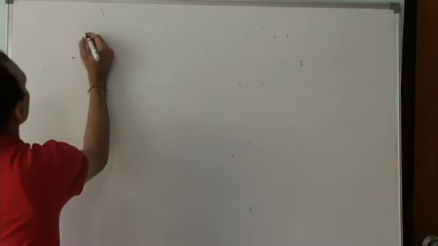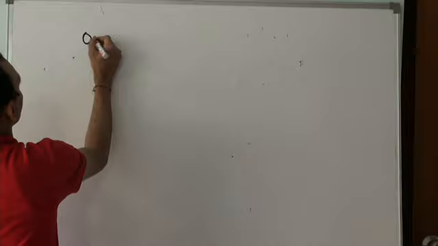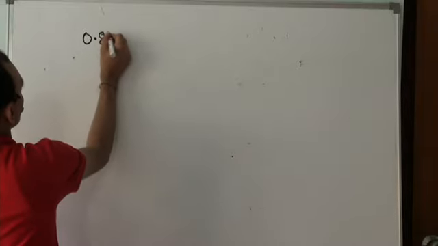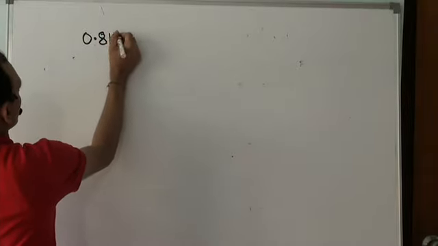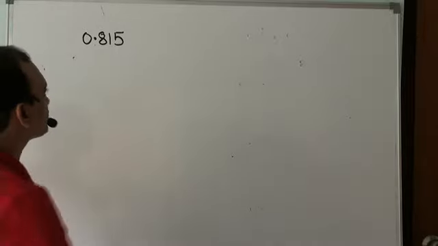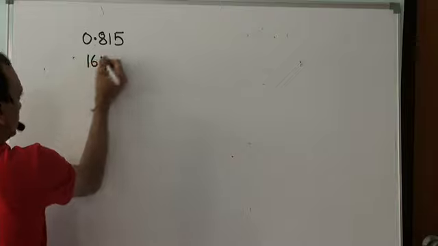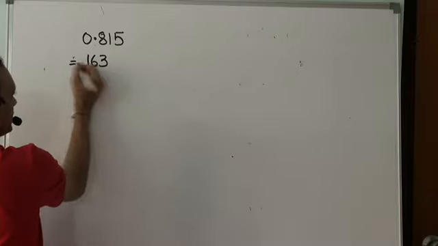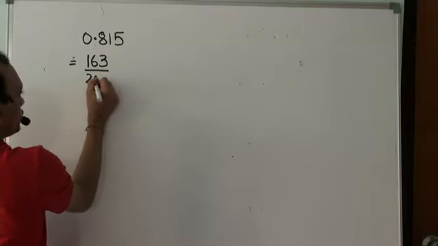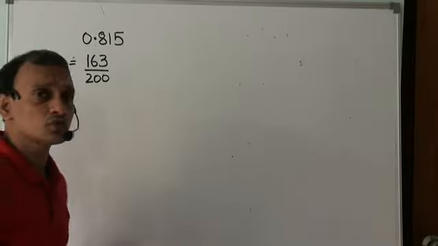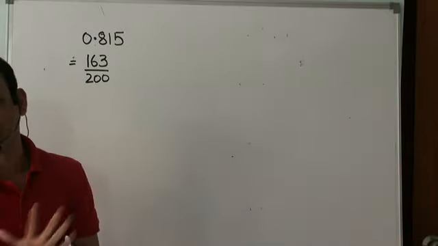One was like 0.815, which I wrote as 163 divided by 200, which was a rational number, that was terminating.